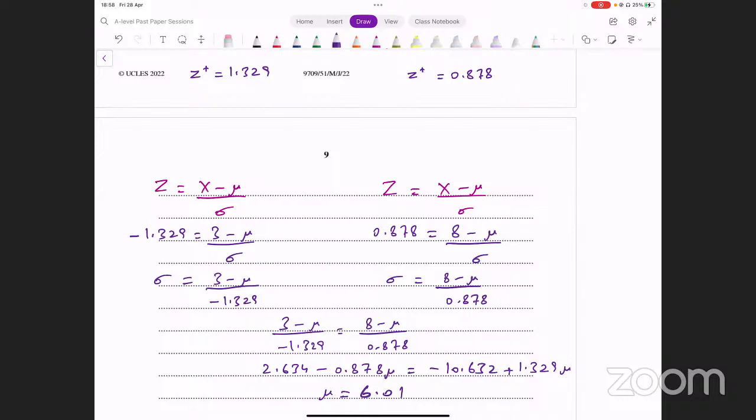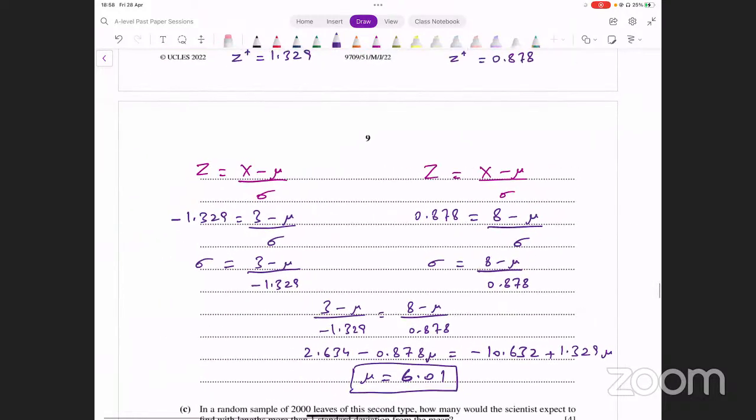आपको एक चीज ये फाइंड करनी थी, इसको वापस इनपुट कर दें किसी भी एक इक्वेशन के अंदर ऊपर, and that will give you the corresponding value for sigma. इसमें इनपुट कर दें, for instance, sigma equals 3 minus 6.01 divided by minus 1.329. Evaluate this and see what this turns out to be.